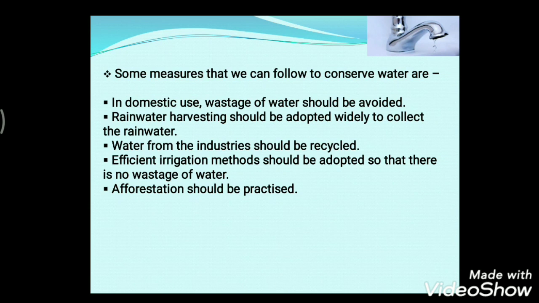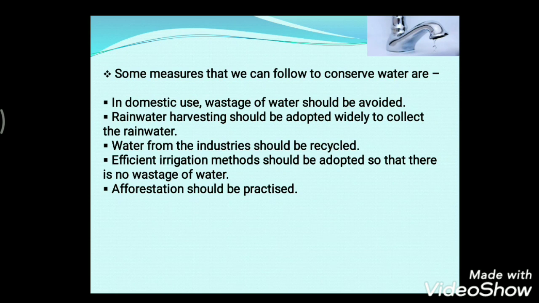Suppose during your daily usage of water, you have a certain number of clothes to wash, but the amount of water is much more, so you need to check that. Check the quantity of water also, how much you have. Many of you keep brushing while standing in front of the basin with the tap open. The water is continuously flowing while you are brushing. This way also water is wasted.